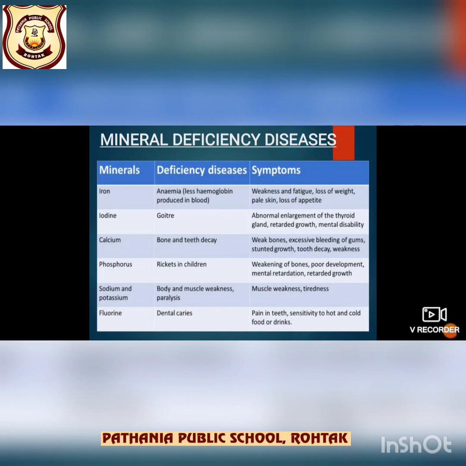So how do we prevent? So why do we get this deficiency disease? Due to the lack of nutrients. तो हम prevent कैसे कर सकते हैं? A balanced diet is made by taking a number of different foods which together supply all the essential nutrients like carbohydrates, fats, proteins, vitamins, and minerals to our body in the required amount. So if all of us eat a balanced diet, then there will be no shortage of any nutrient in our body and we will not suffer from any deficiency disease. Thus all the deficiency diseases can be prevented by eating a balanced diet.